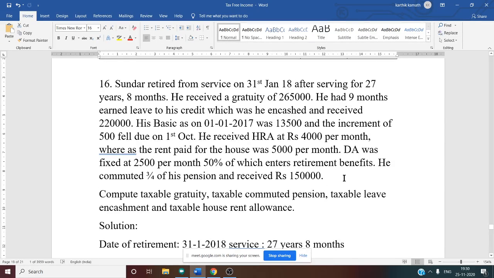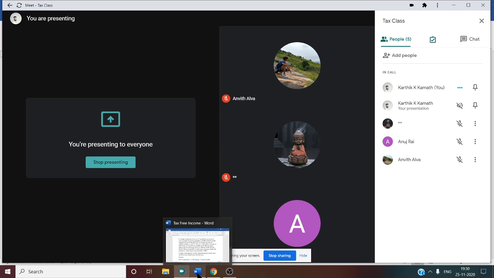For a not covered employee, what do you mean by salary? Basic plus DA? No, no, wrong. For a not covered employee, salary means only basic. Basic plus DA is for a covered employee. Now we are solving a not covered employee under the Payment of Gratuity Act of 1972. That means salary means what? Only basic. We can take DA only if they provide in the problem that it enters the retirement benefit.